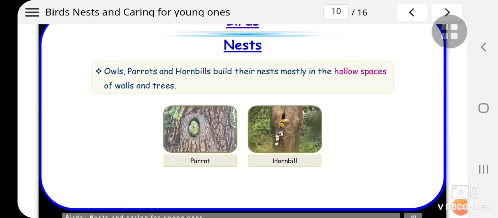Owls, parrots, and hornbills build their nests mostly in the hollow spaces of walls and trees. And what was the woodpecker doing? It was making the trunk hollow. And these birds, they are not making the trunk hollow, but if there is already a hollow place, then they will make their nest in that hollow space. It can be a wall or trees.